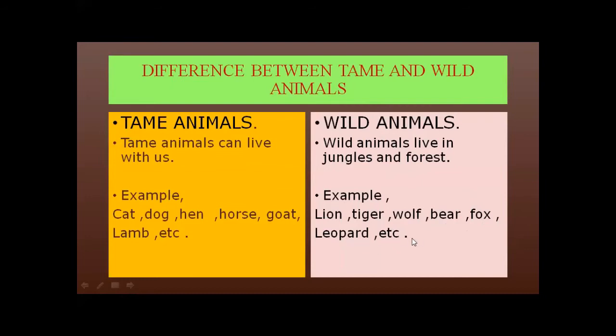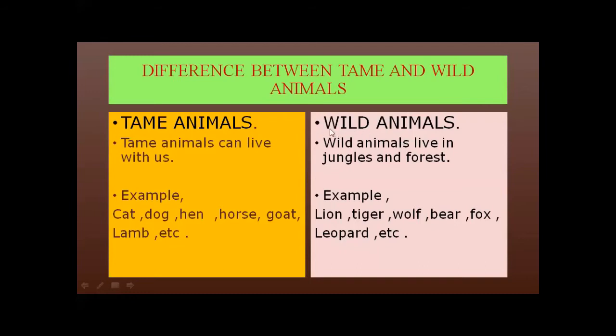There are many other animals called wild animals, as I have shared with you previously: bear, monkey, hippopotamus, lion, tiger, and many others which can harm you. For example, snake. A snake is a very dangerous animal, so that's why we call it a wild animal.